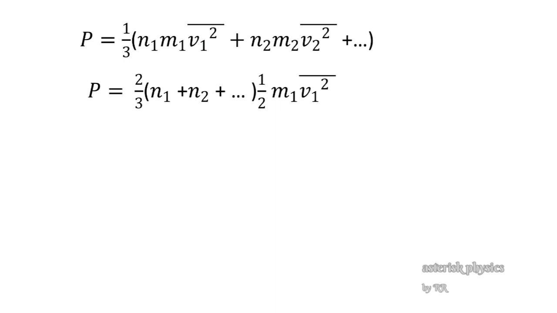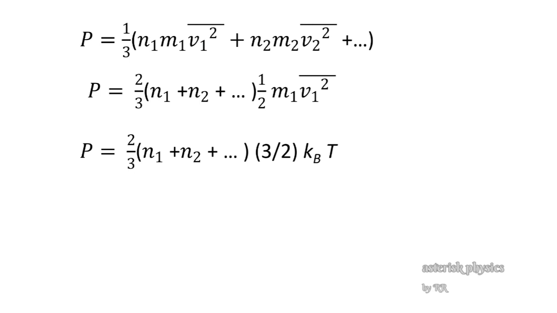N1 plus N2 plus so on, into half m1 v1 square average. That is, we have taken half m1 v1 square average outside the bracket, and the equation reduces to P equal to 2 by 3 into N1 plus N2 plus so on, into half m1 v1 square average. Now we substitute 3 by 2 kBT for half m1 v1 square average, because we have already proved that.